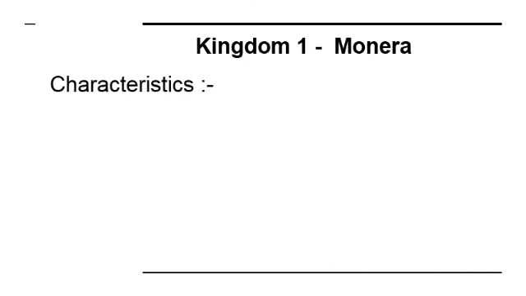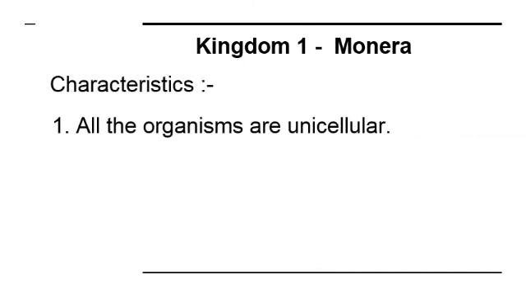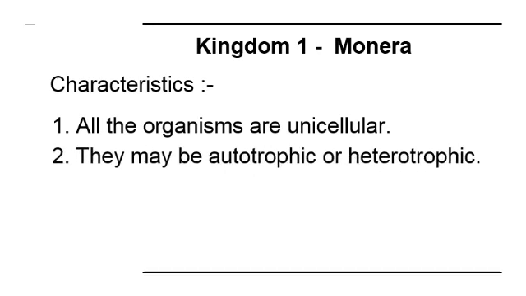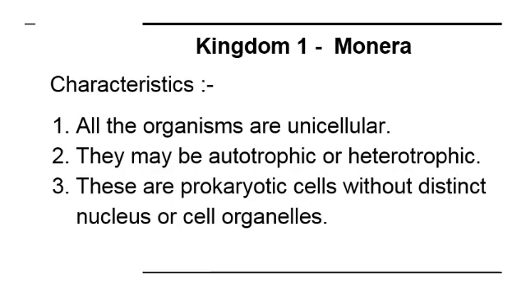We will see the characteristics of kingdom Monera. The first characteristic is all the organisms are unicellular. Second, they may be autotrophic or heterotrophic. And third, these are prokaryotic cells without distinct nucleus or cell organelles.